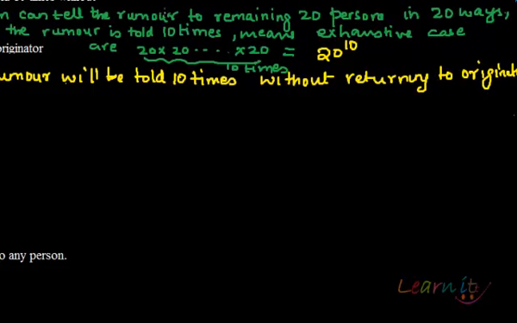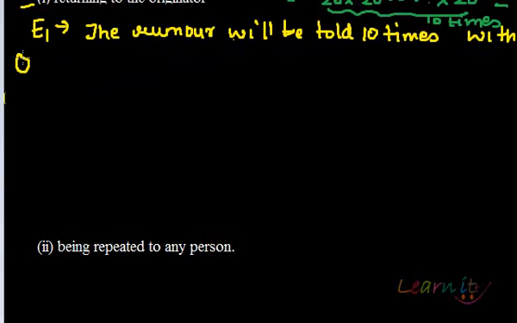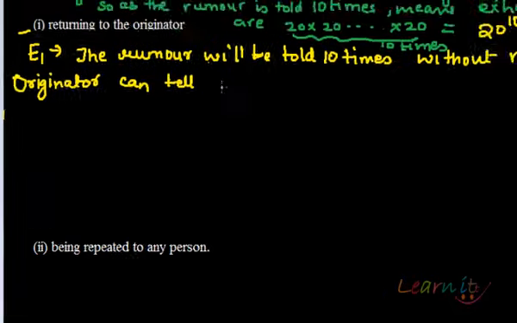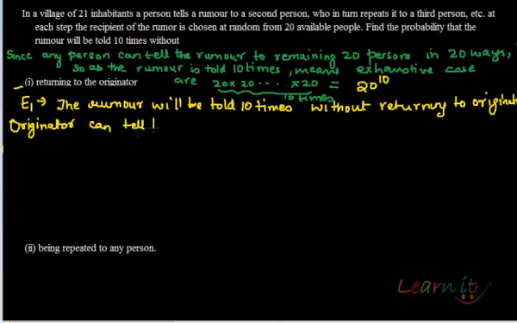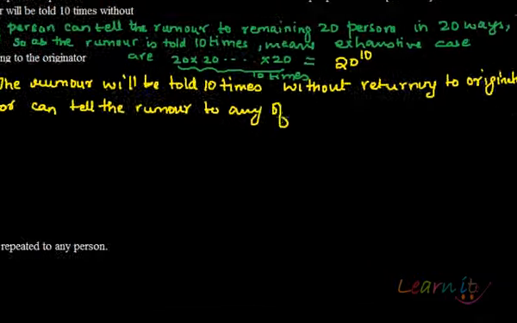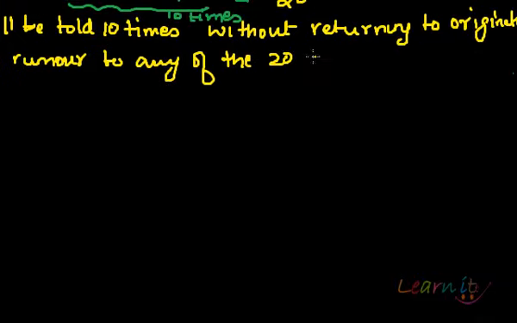It doesn't come back to the originator. Now see, the originator can tell this rumor to how many people? The remaining 20 people, in 20 ways. The originator can tell the rumor to any of the 20 people, okay?